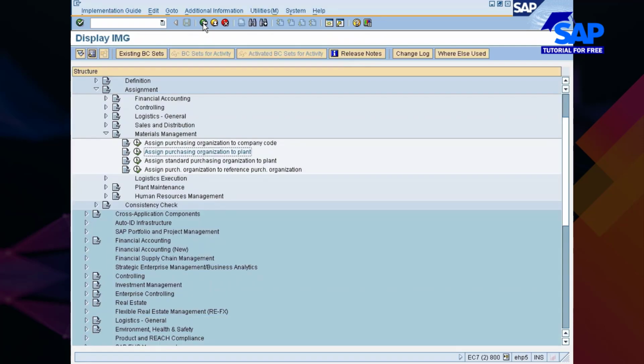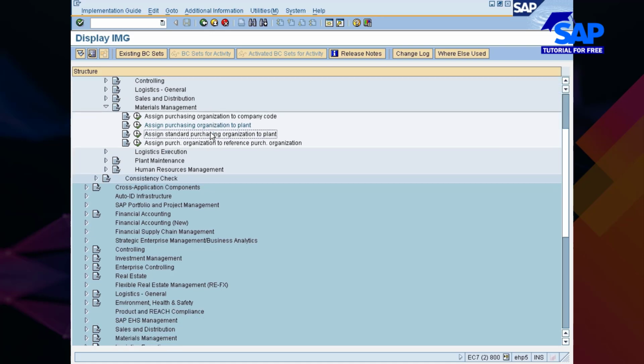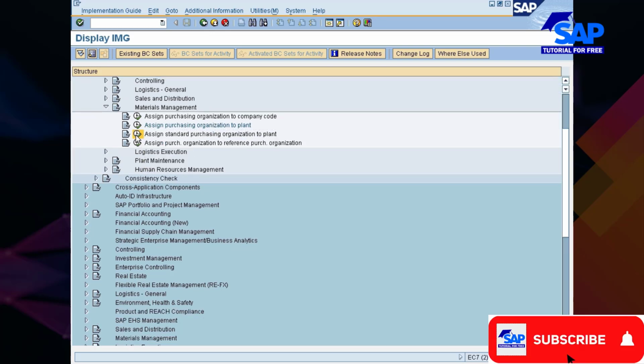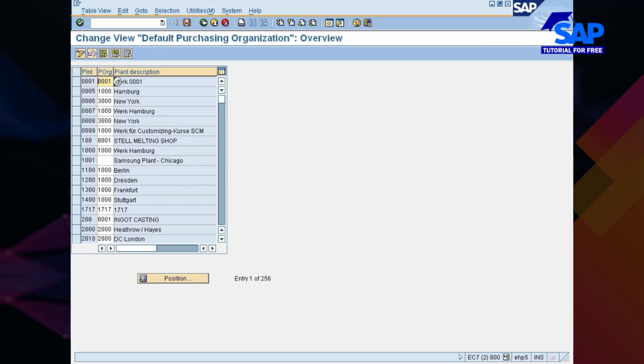Once you are done with this, there is one more thing called Standard Purchase Organization, and also there is another thing called Reference Purchase Organization. We will discuss these two things when we are actually working with the contracts and special procurements. But as part of this course, let me complete these two settings also. Standard Purchase Organization is required for all special procurement scenarios and for automatic purchase order creation.